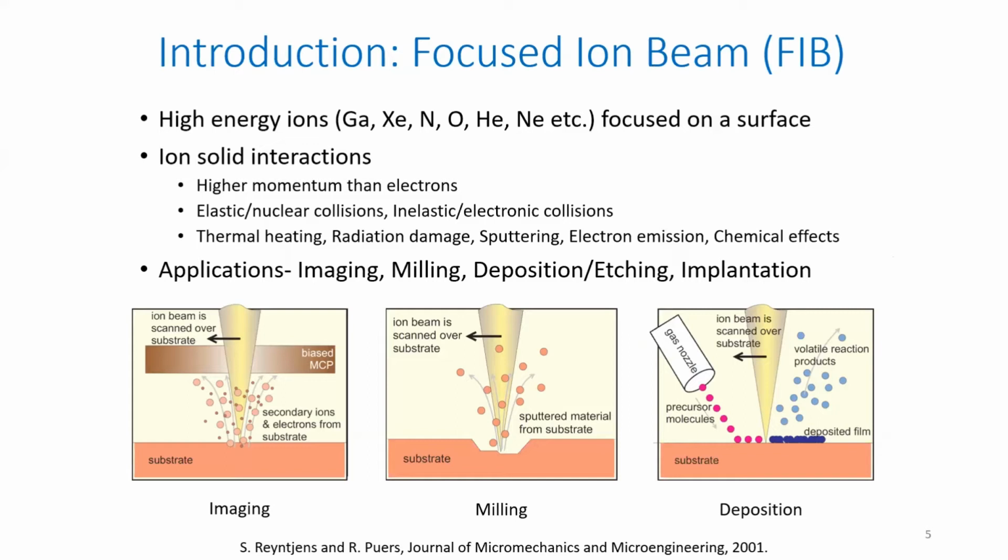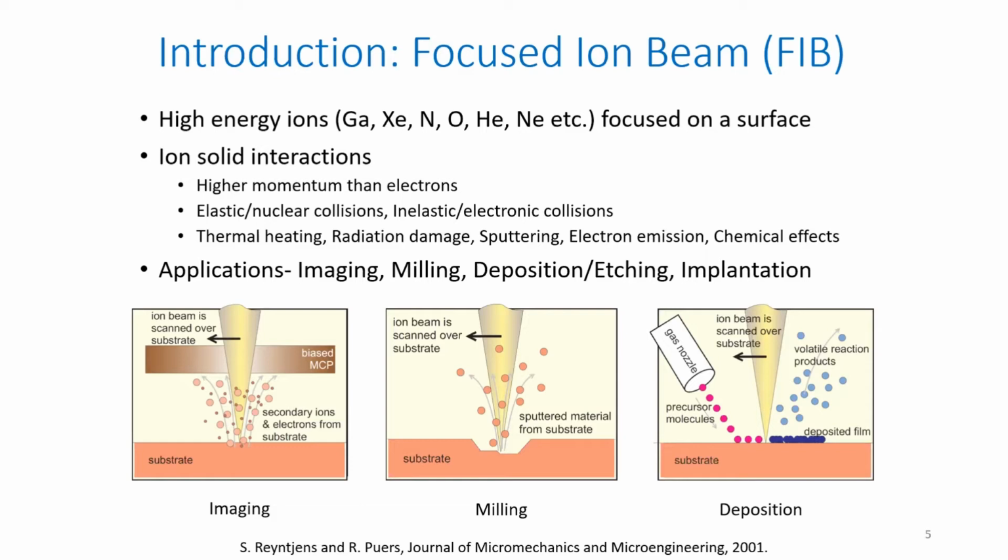Now, of course, there are a few limitations with focused ion beam. The first and foremost is that it allows implantation of whatever source you are using. Usually gallium, xenon, nitrogen or oxygen sources are used. But with further advancement of instruments, we are now seeing helium and neon sources as well. Those are pretty much low implantation, but the limitation again is the milling rate. Apart from these advantages and limitations, there are a few more advantages with focused ion beam.